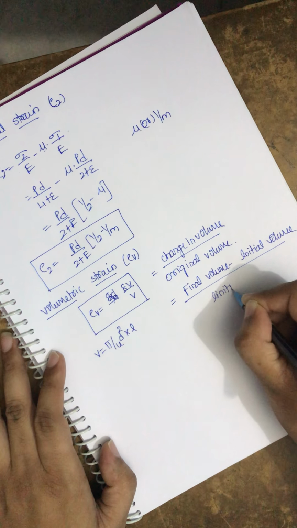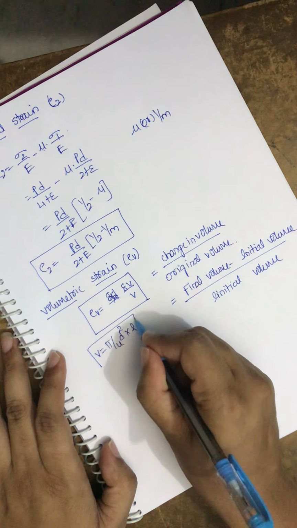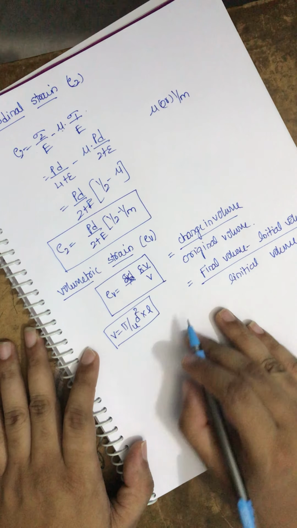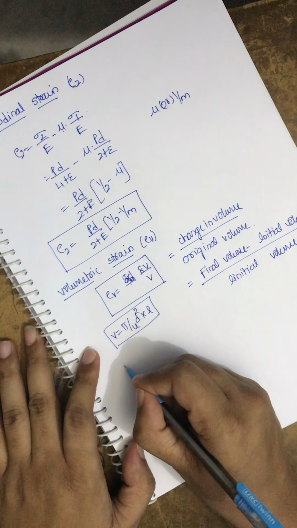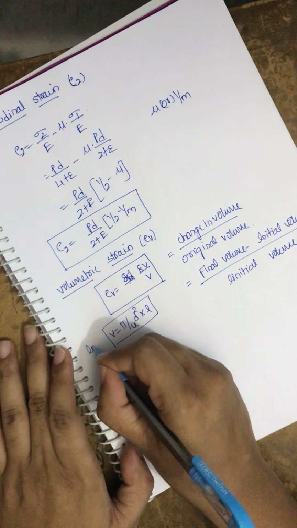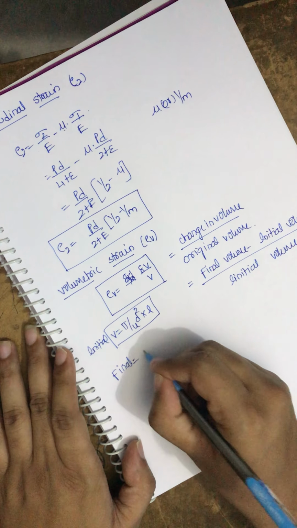Original volume means the initial volume, which is pi by 4 d square L. Now we will see the change we get in the volume. That means the final volume, which we can get, is pi by 4.